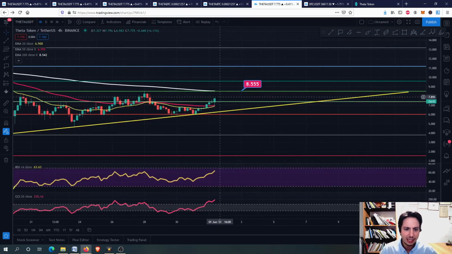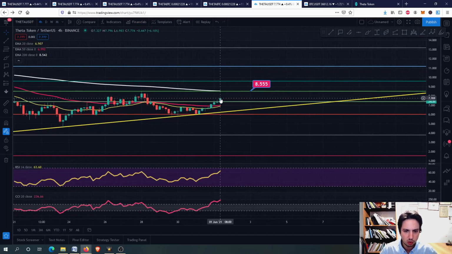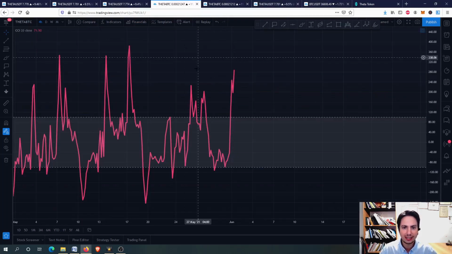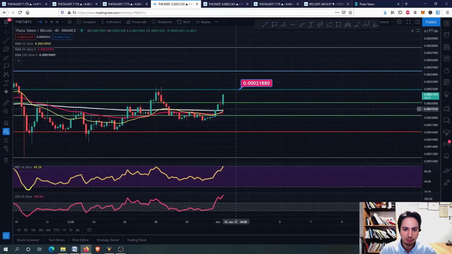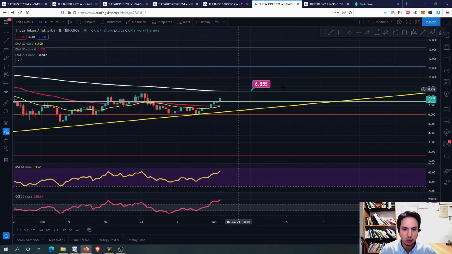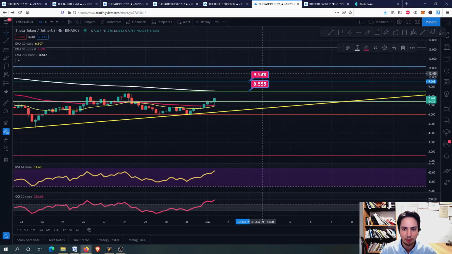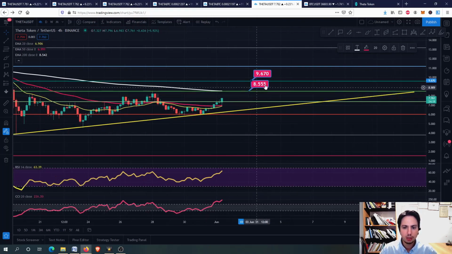That means, guys, if you see it going a little bit downwards, do not panic, do not worry at all. Imagine if Bitcoin was going upwards, guys, and we had this bullish candle on Theta against Bitcoin. Imagine if this happened, then it would be absolutely crazy, guys. It would go eventually to 8.55, and why not even further above. So now you can see that these are our two main targets here, 8.55 and 9.67.